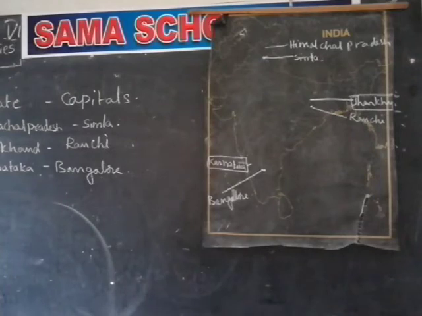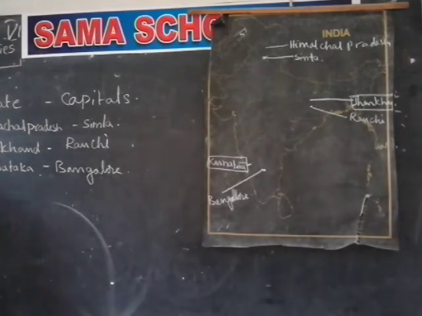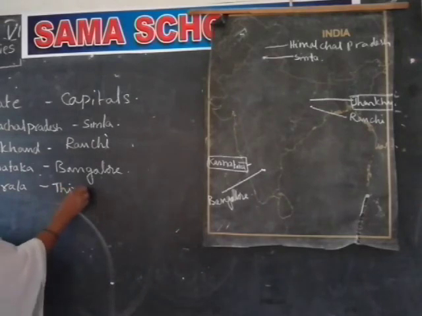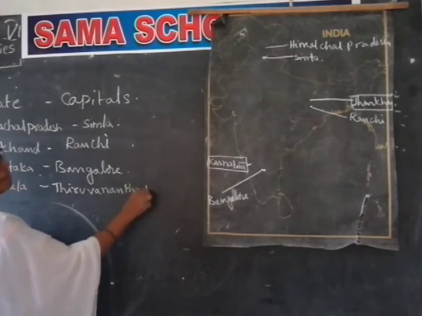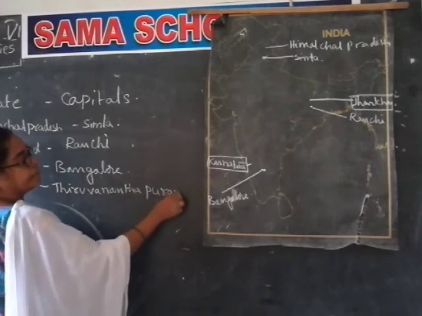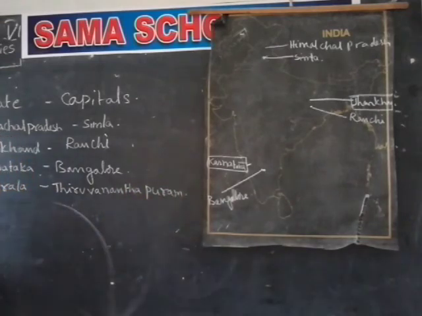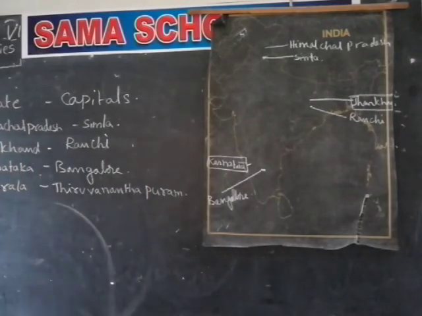Next after Karnataka is Kerala. Kerala's capital is Thiruvananthapuram. Where is it located?